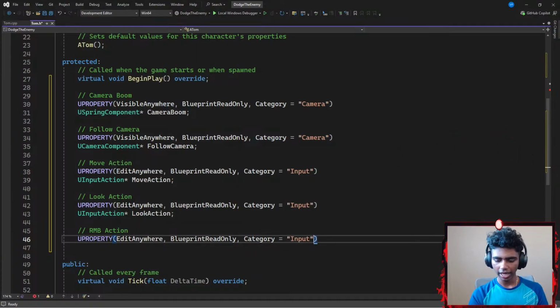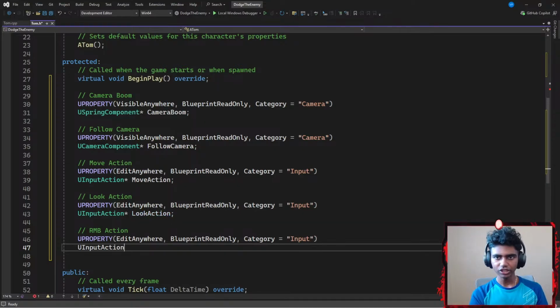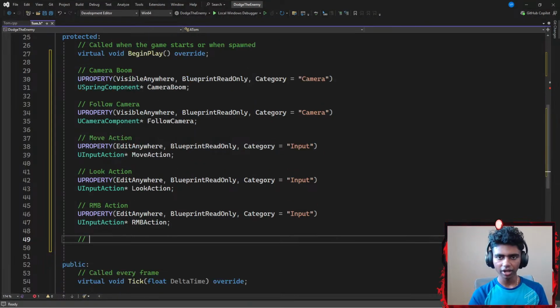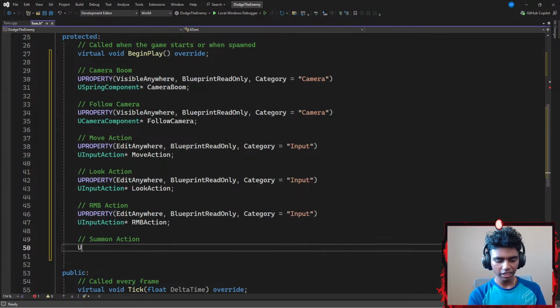Then I'm going to paste my UInputAction, which is going to be represented by a pointer called something like RMB action. Lastly, once I'm done with those, I'm going to create another action called something like summon action, because if you recall, I did have a summon action, in which again I'm going to need a new property.